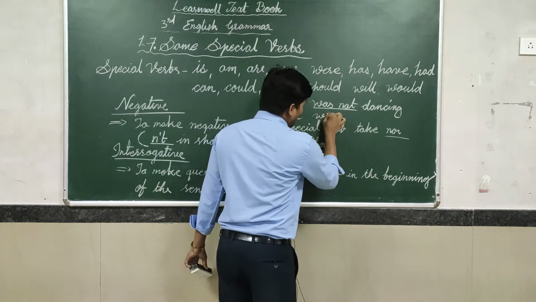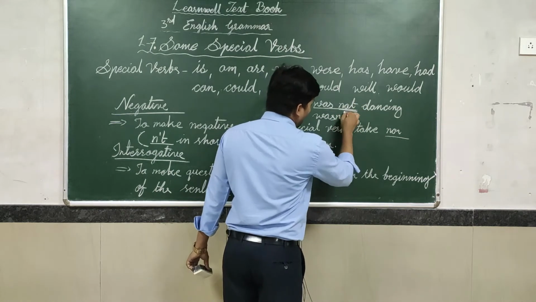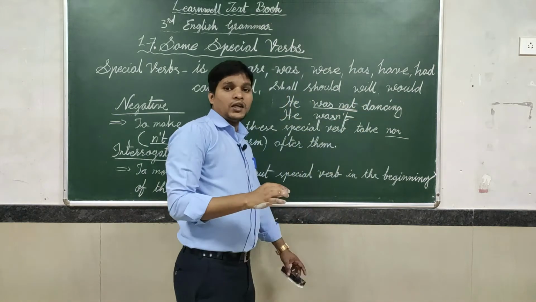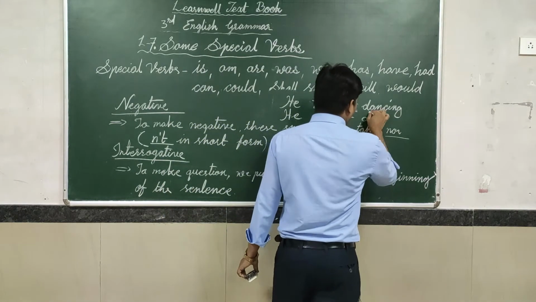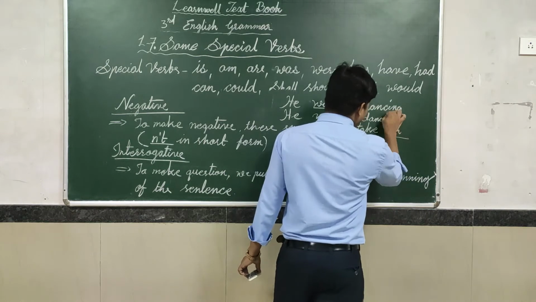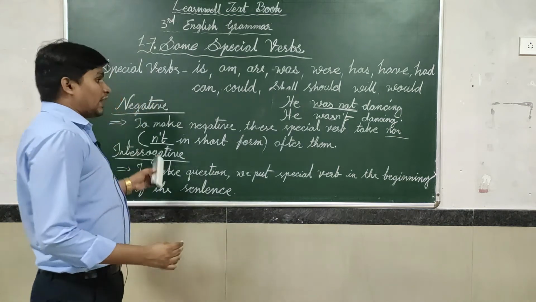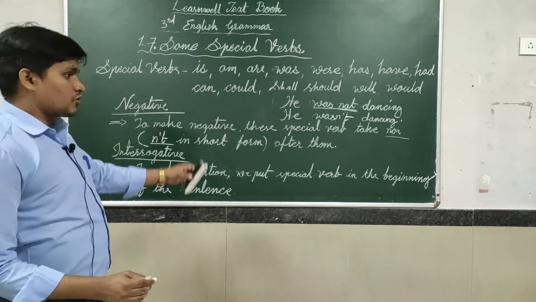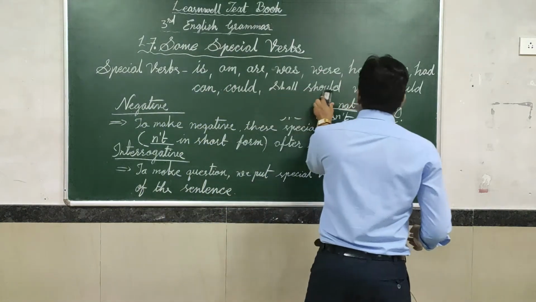He, just as it is you have written here, but in place of not, you write an apostrophe T. He wasn't dancing. Okay, so this is the negative form when you are using the special verb. Got it? I hope you understand better.